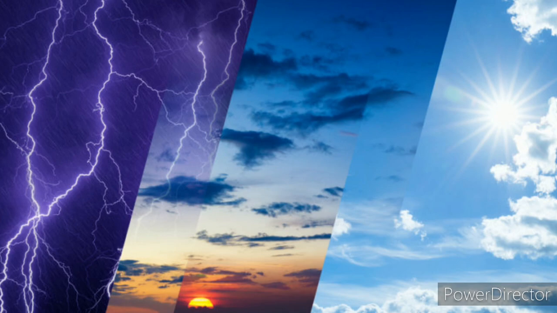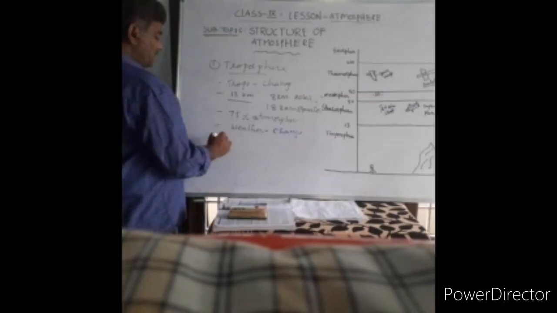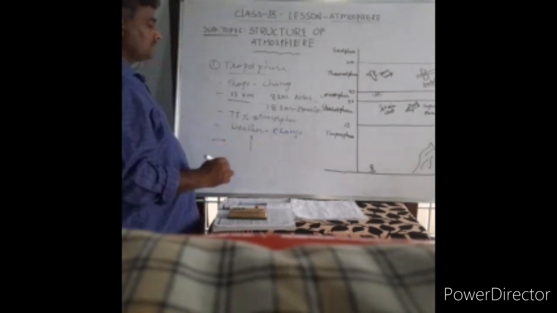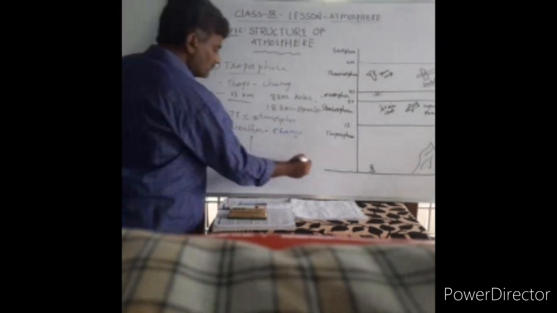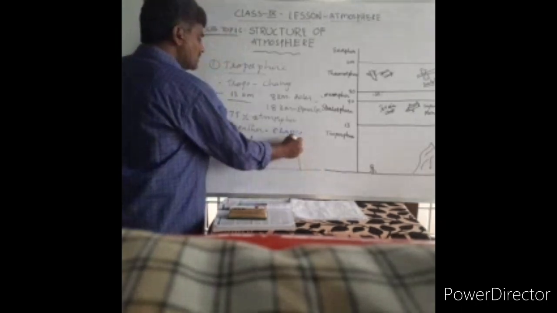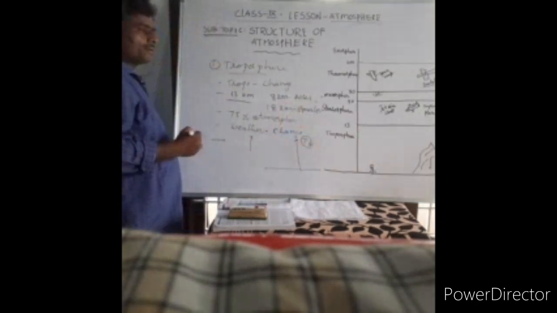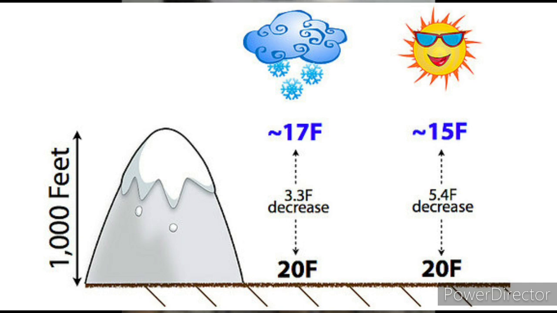At the same time, this is a sphere where temperature decreases as we go to higher elevation. This is very, very important. For every 165 meters of elevation, the temperature decreases by 1 degree centigrade.